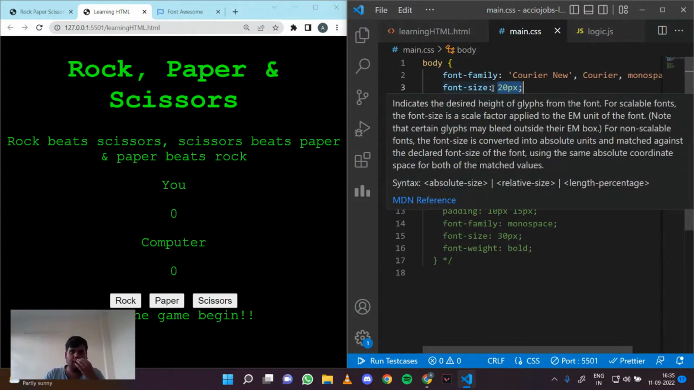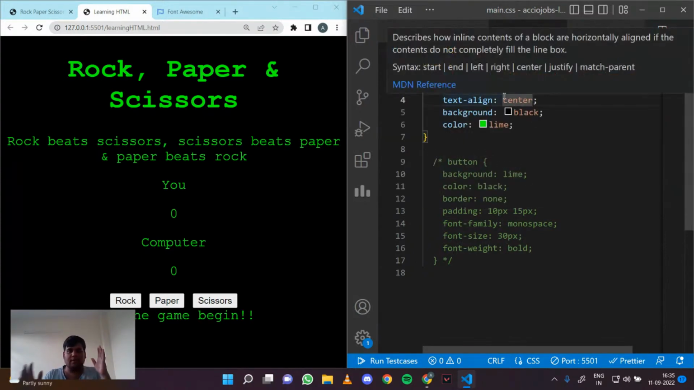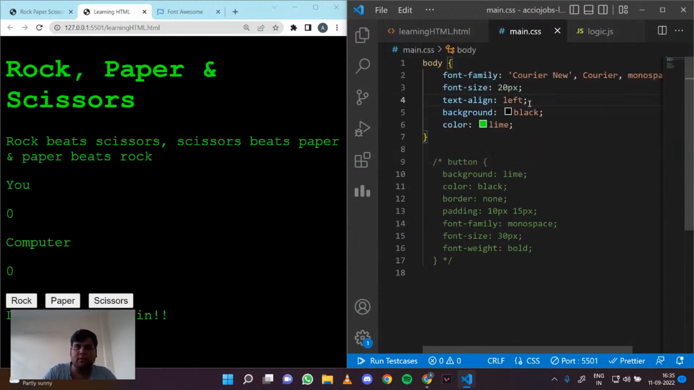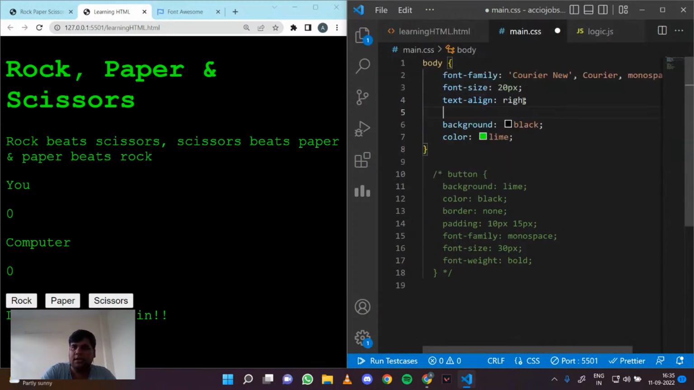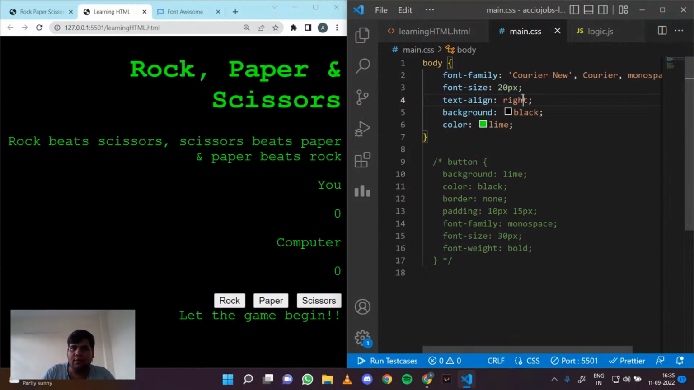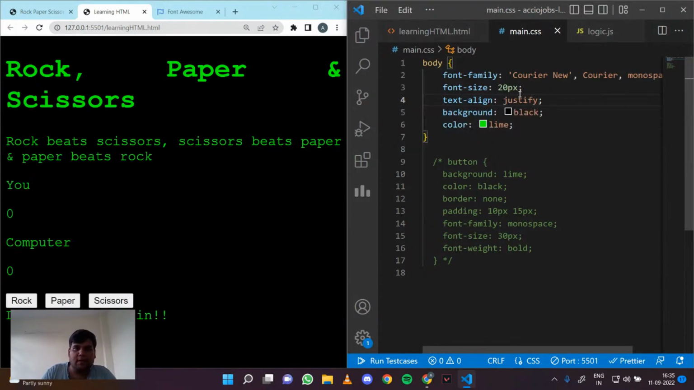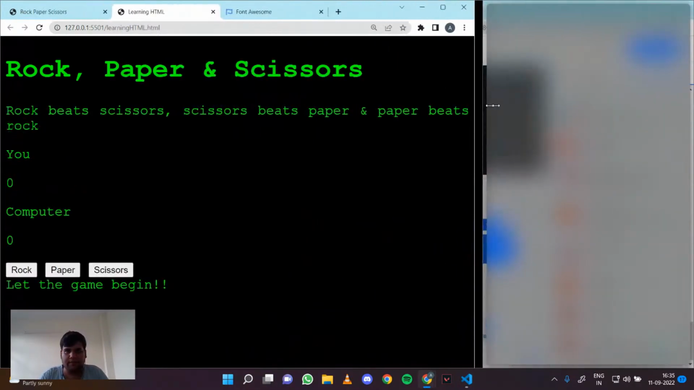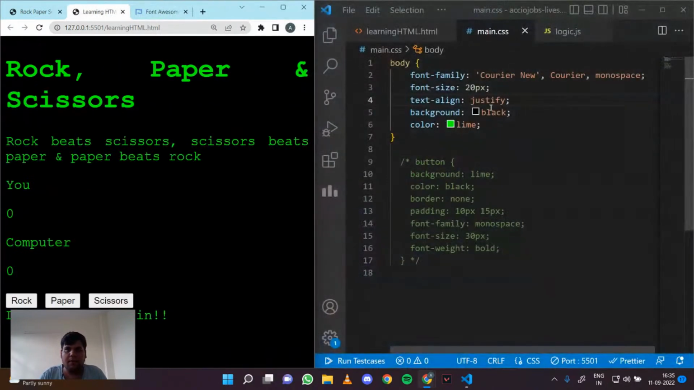So in pixels we can define font size, right? Then text align center basically centers all the text. We have different properties as well, like left, so all the content will shift to left. We also have right, so all the content will just shift to right, right? And we also have justify, so it is like a newspaper, it will adjust itself as you can see, right? Personally, here I think center works the best, right?